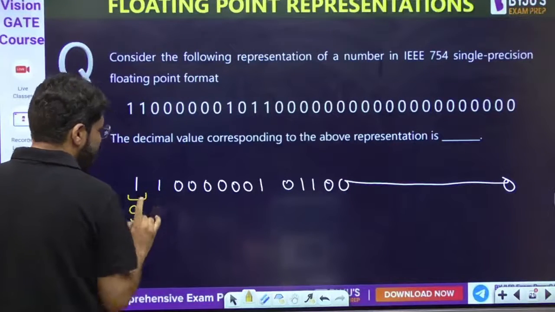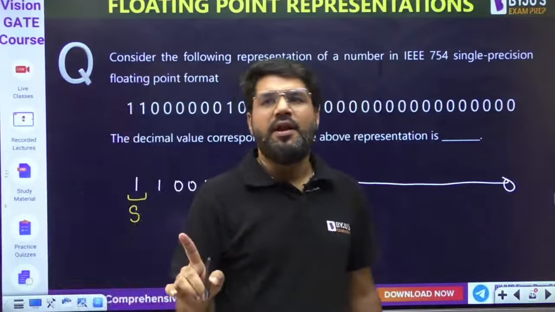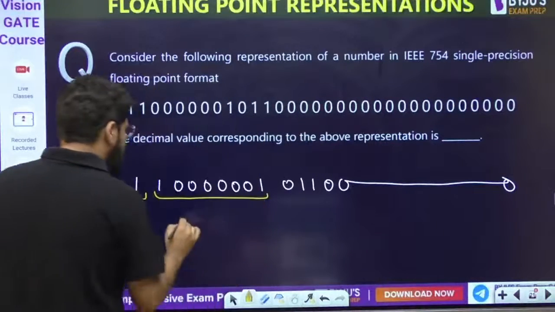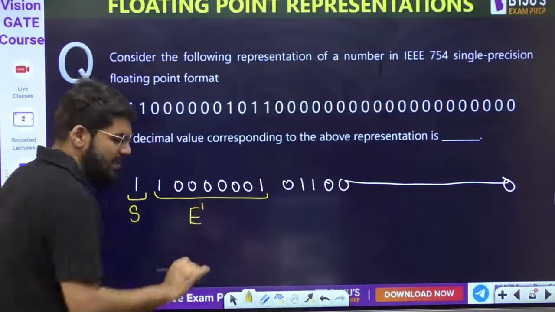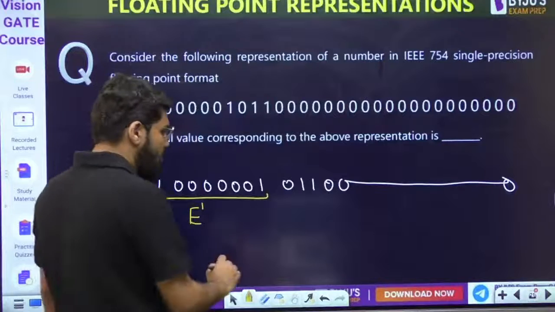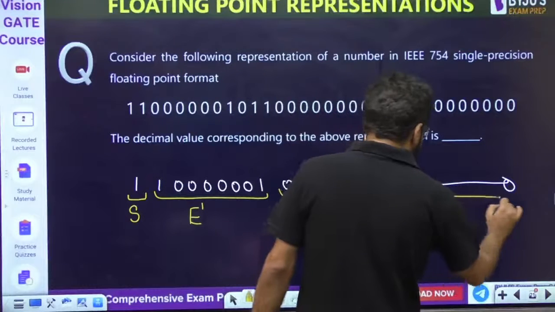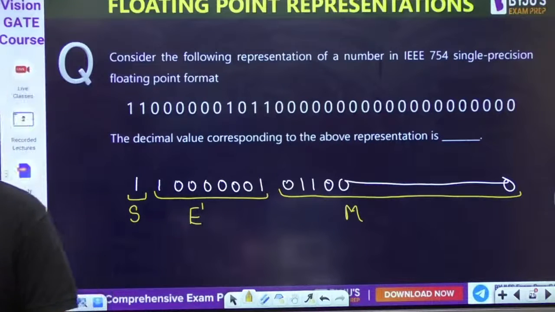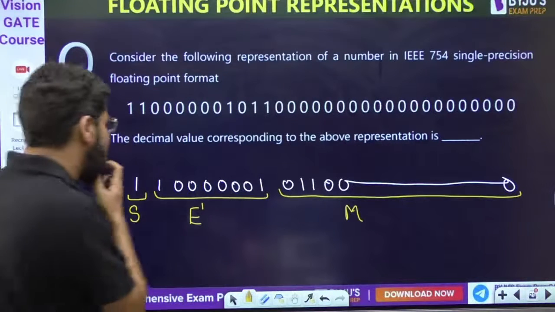This is the sign bit, meaning it's a negative number; whatever your answer is going to be, it will be negative. This next part is the E dash, the biased exponent value, not the true exponent. And this remaining part is known as the mantissa part.